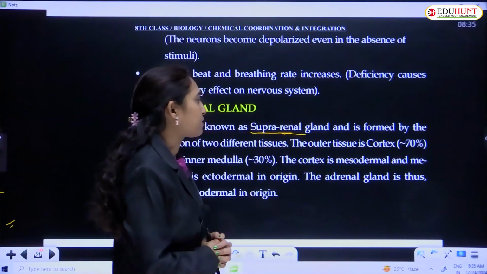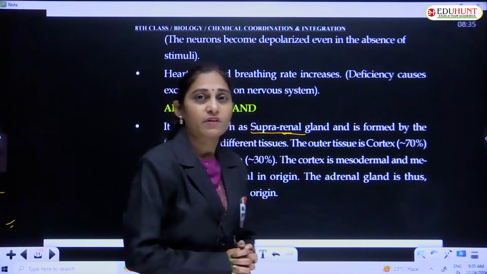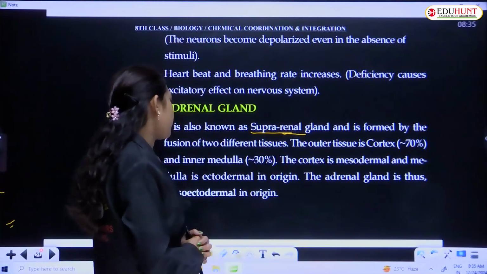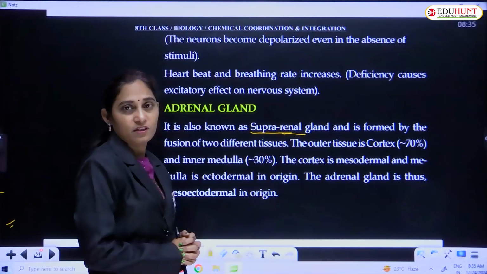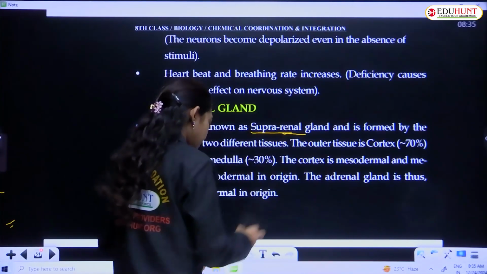The cortex, the outer tissue, makes up approximately 70% of the adrenal gland, and the inner region, the medulla, makes up 30% of the adrenal gland.